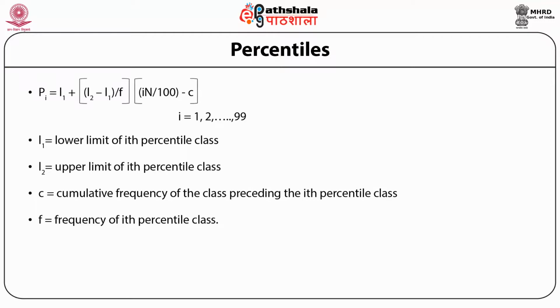Now let's look at the formula which is used for finding the percentiles. The formula, again, is more or less the same as for deciles. There were 9 deciles dividing the data into 10 equal parts, and in case of percentiles there are 99 percentiles dividing the data into 100 parts. So the only difference is that instead of i multiplied by n by 10, as we were doing in deciles, here we are using i multiplied by n by 100, because the data is being divided into 100 equal parts. Other values have the same interpretation.